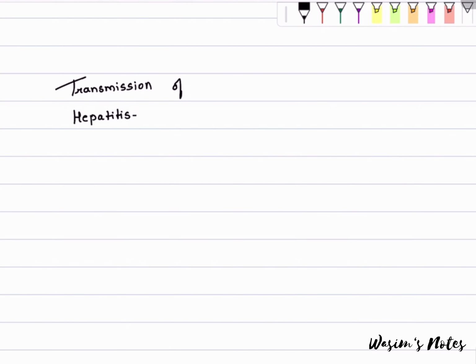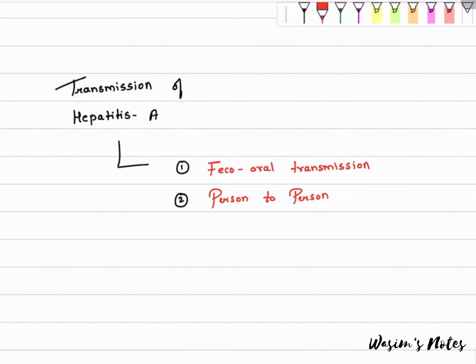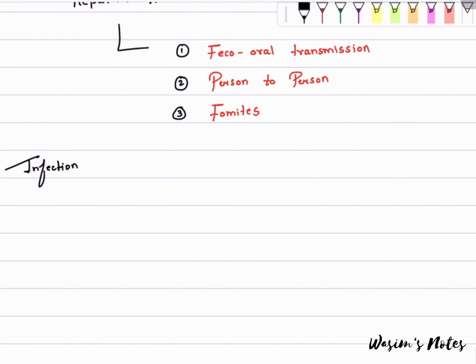Transmission of hepatitis A. Fecal-oral route, person to person, and fomites. Infection is very common in developing countries.